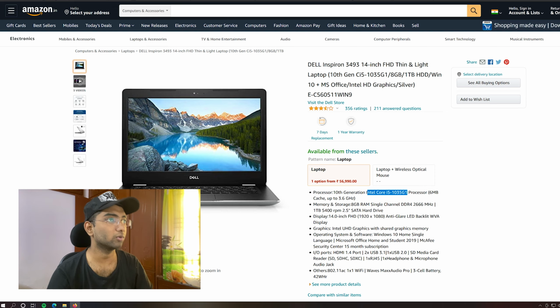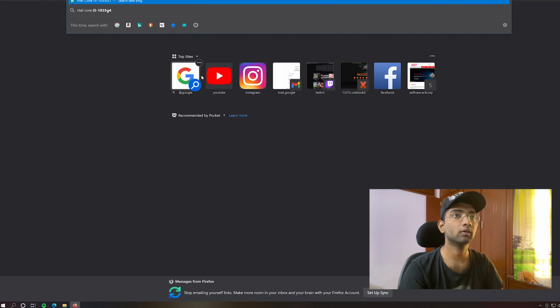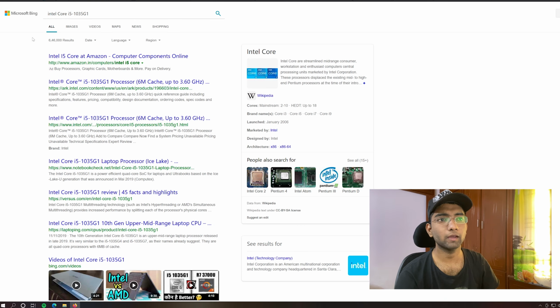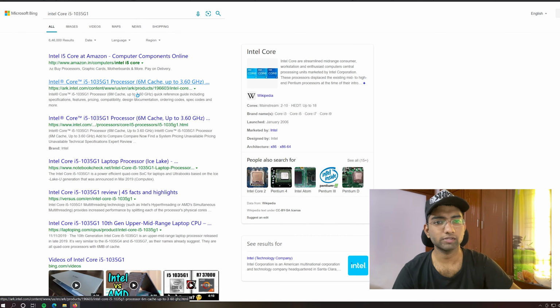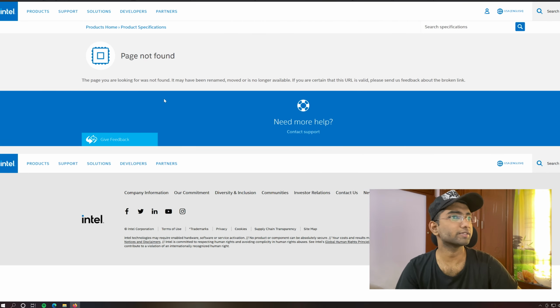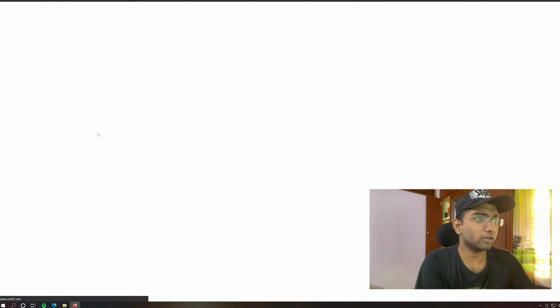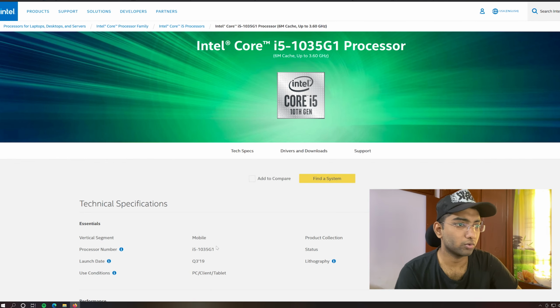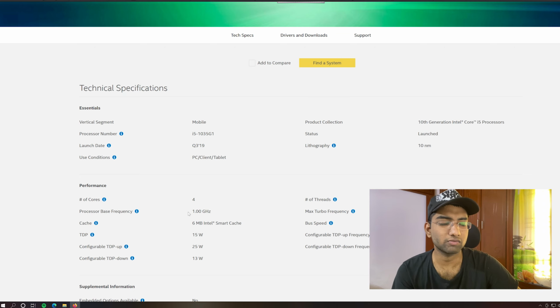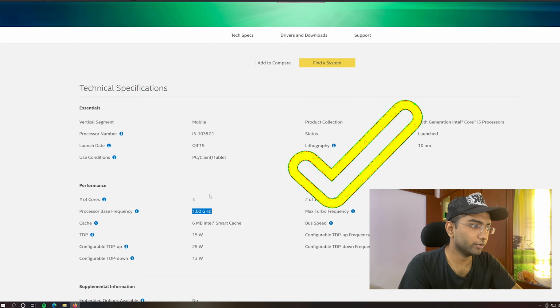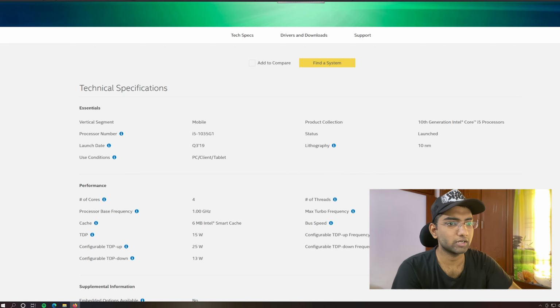Let's check this core count. Whenever you have a doubt about the core speed of a processor, you can directly search for that processor on the Intel website and check the core speeds there. So the base clock is just 1 GHz for this, even though its turbo frequency is 3.6, but its base frequency is just 1 GHz, so don't go for it.